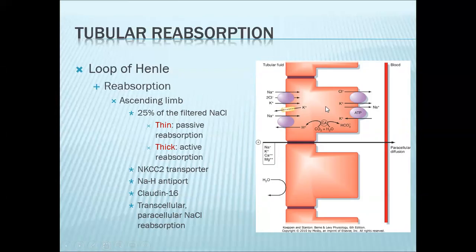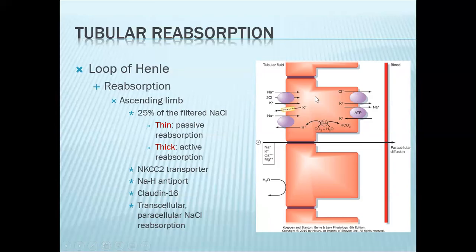So let's follow these substances now. Sodium, once it enters the tubular cell, will be pumped out into the blood via your sodium-potassium pump. Chloride can go out into the blood via a potassium chloride co-transporter.